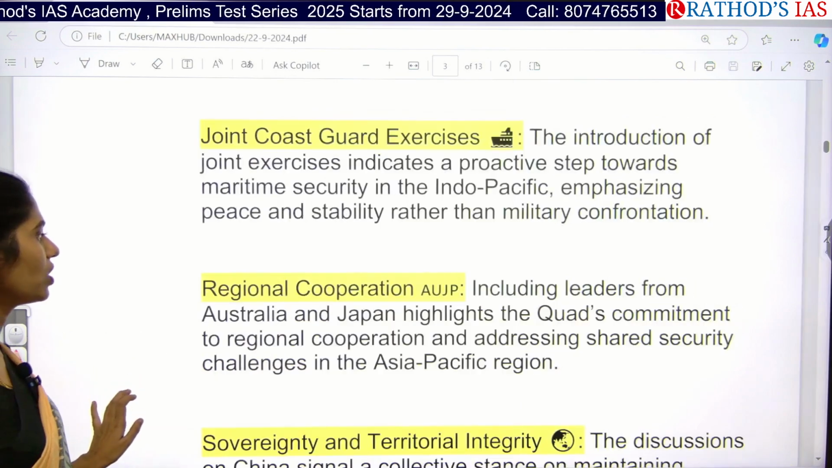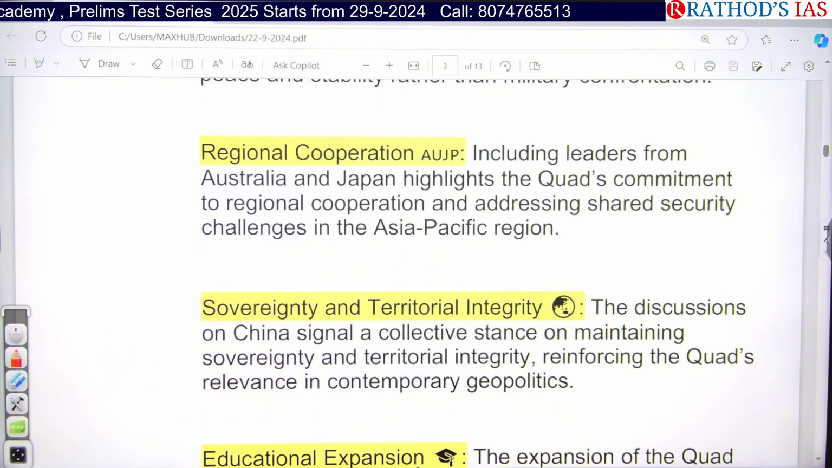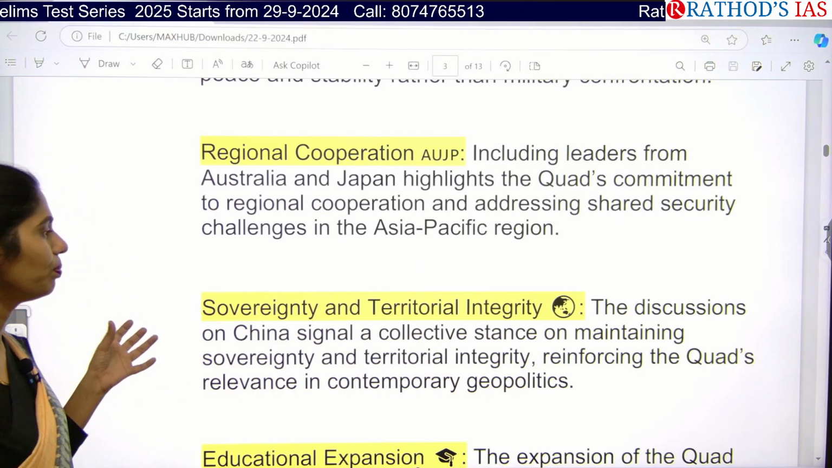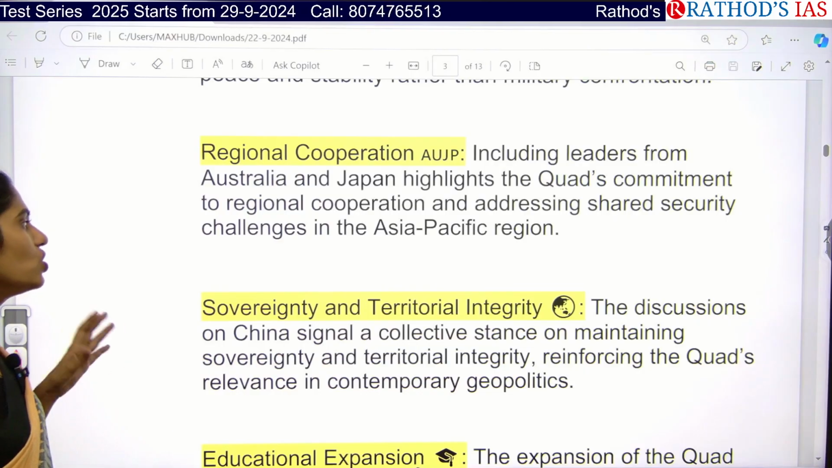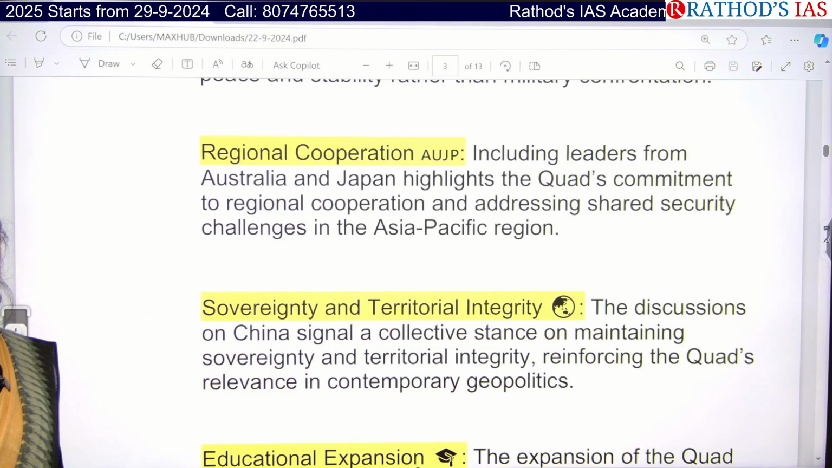And we are focusing on regional cooperation as well. Especially Australia, Japan, India and US have committed to provide regional cooperation so that we can address the shared or common security problems in the Asia Pacific region.